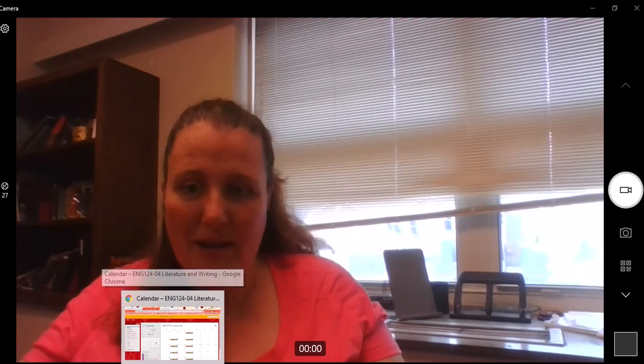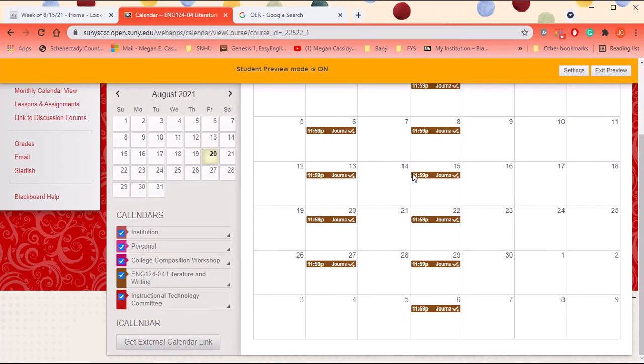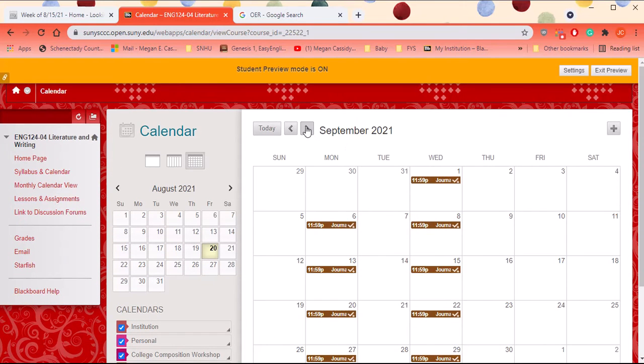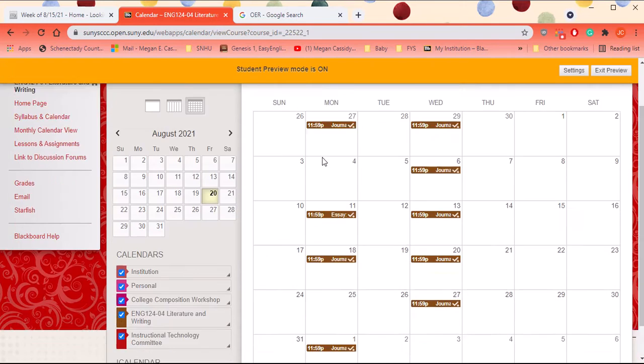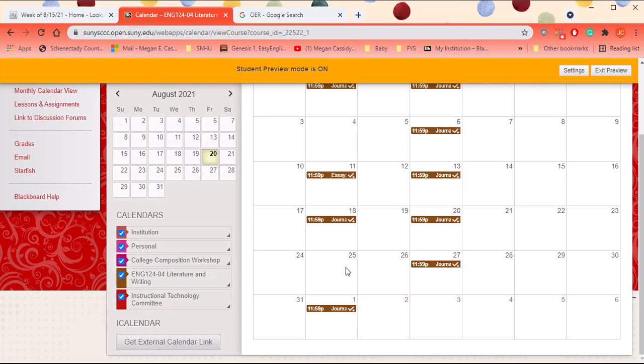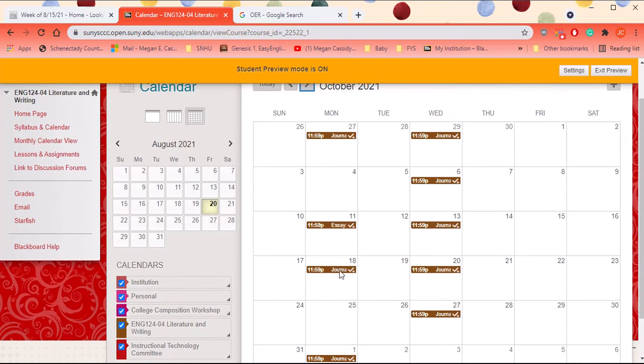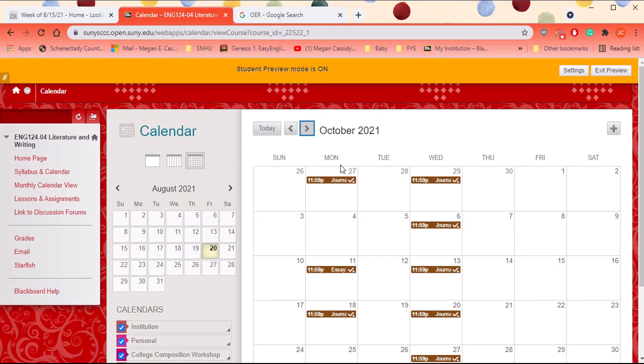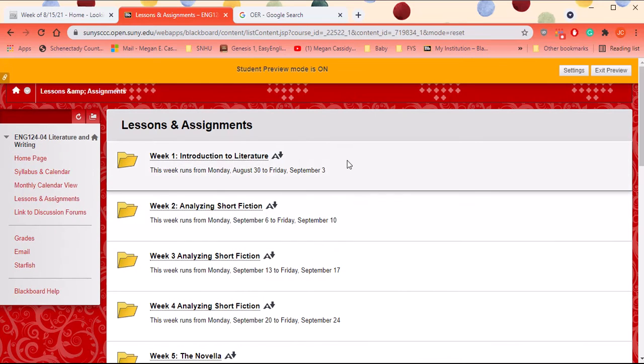All right, I'll bring my calendar back up. So you can see the monthly calendar view from beginning to end. The whole class is loaded up for you. You can see the days that you don't have any homework. Yay! And the times that you do, and plan your time accordingly. The lessons and assignment tabs is basically where you can find everything.